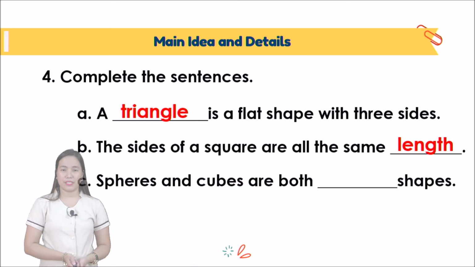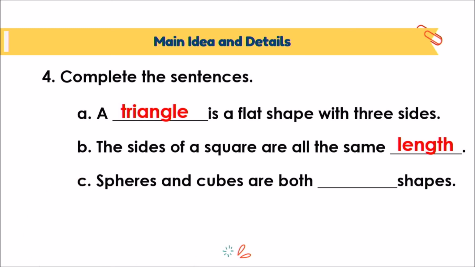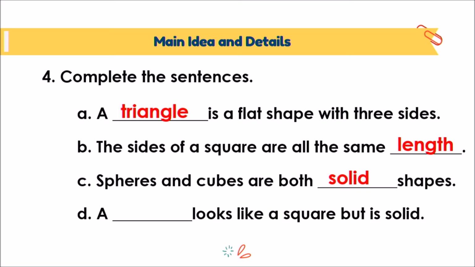How about letter C? Spheres and cubes are both blank shapes. What are spheres and cubes? Very good. They are solid shapes because they are 3D. How about letter D? A blank looks like a square but is solid. Oh, what is the solid of the square? What do you call that? Very good. It's a cube, just like the dice, okay?